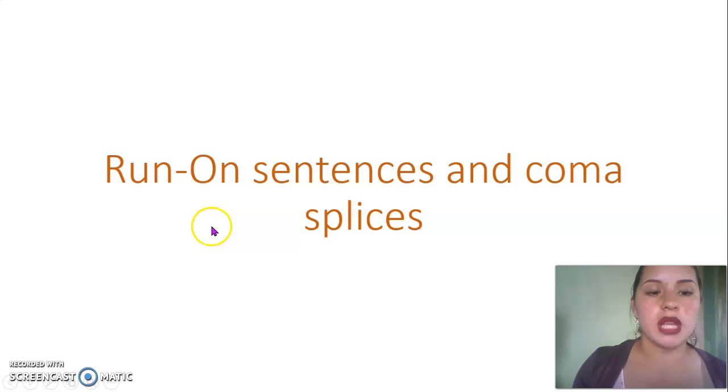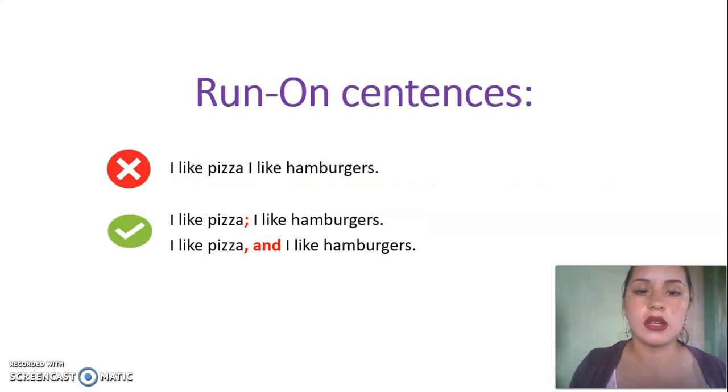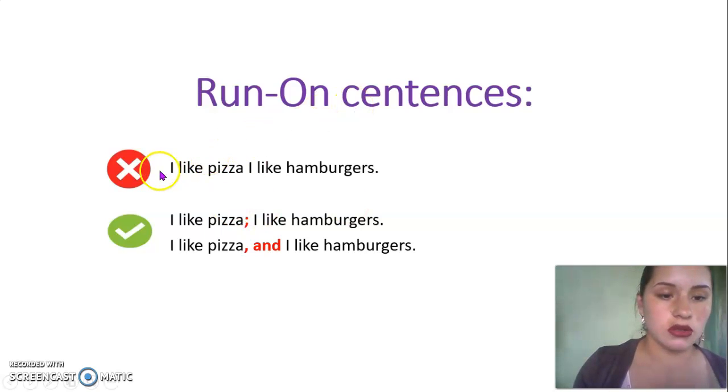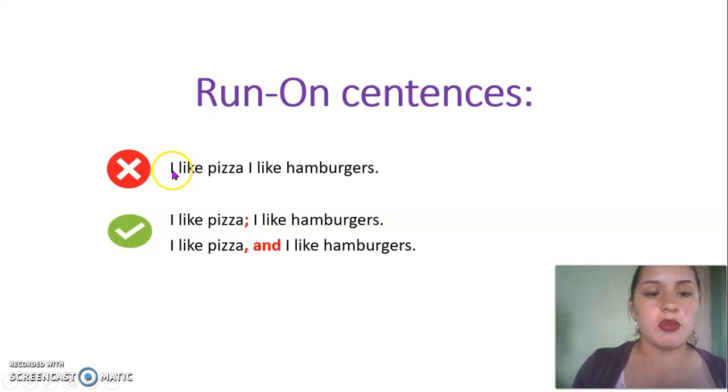Another sentence problem is run-on sentences and splices. So the first one, run-on sentences. It happens when two or more independent clauses are written together in one sentence, without any punctuation or coordination conjunction. For example, I like pizza, I like hamburgers.